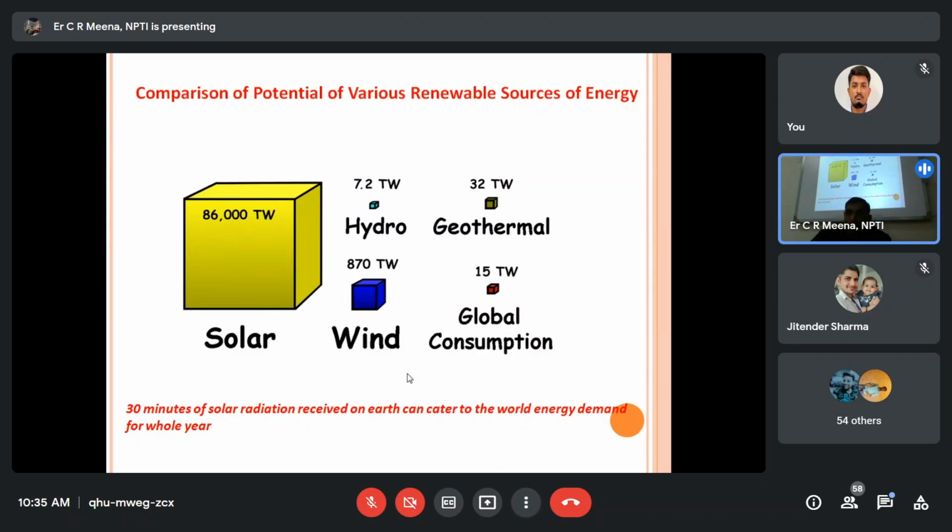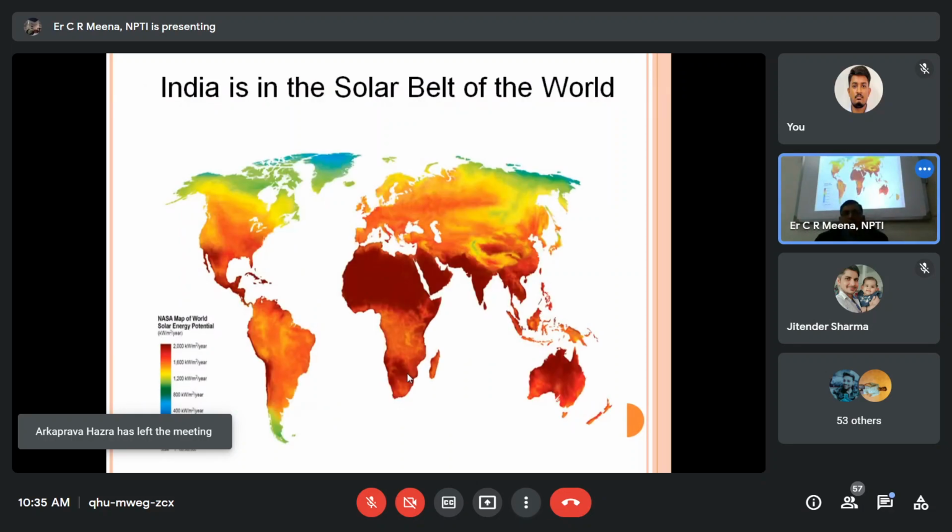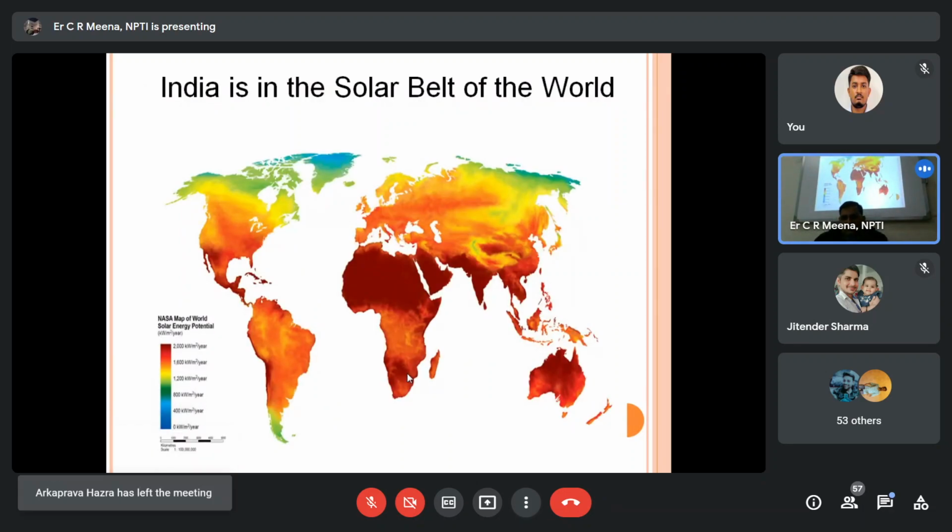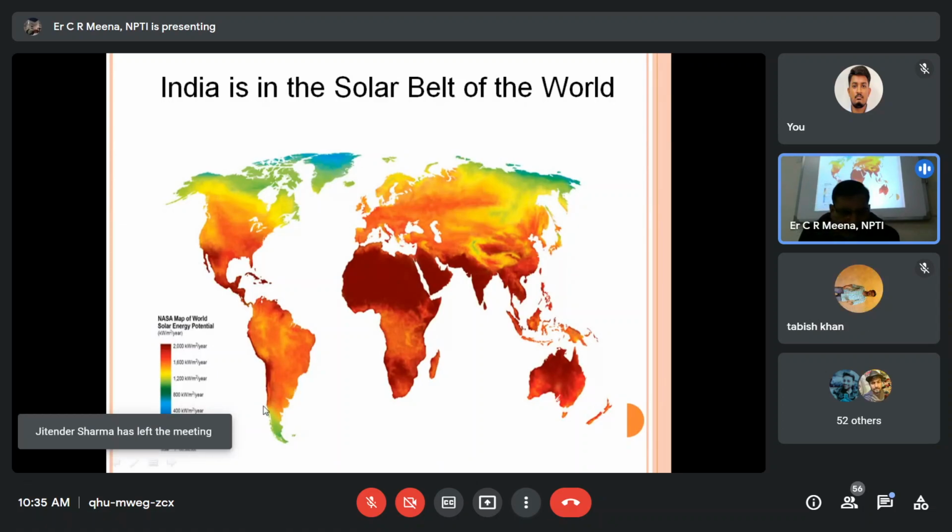So presently the government of India is more focused on solar. India is in the solar belt of the world. This is basically the world map, and this is India. The dark color represents the solar radiation, 1600 to 2000 kilowatt per meter square, which is the maximum radiation available. I will cover India later. In this portion of India also, maximum solar radiation is available, so that is also a good opportunity for us.